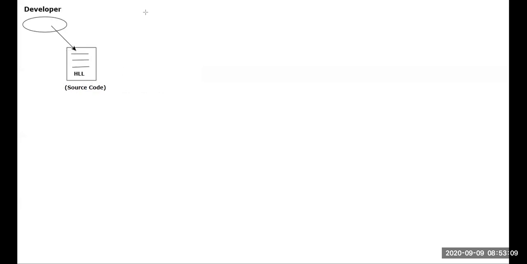Next, I will consider this language happens to be C++. If it is C++ or anything, high level language code has to be converted into what? Machine level language code. Why? Because ultimately the microprocessor will understand machine level language code. In order to convert the high level language code, which software is used? I will give the hint. One software which will convert in a single shot. What is that software name? It is compiler.